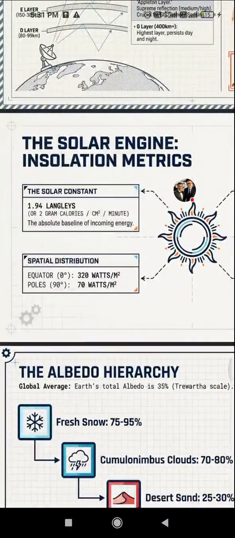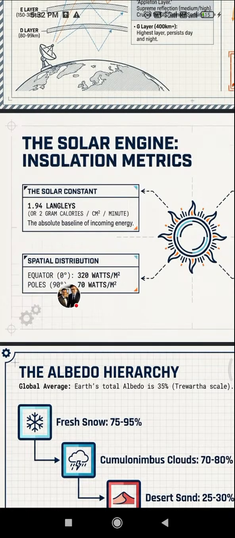Then the solar engine, insolation metrics. The solar constant is 1.94 langleys, or 2 gram calories per square centimeter per minute, the absolute baseline for incoming energy.